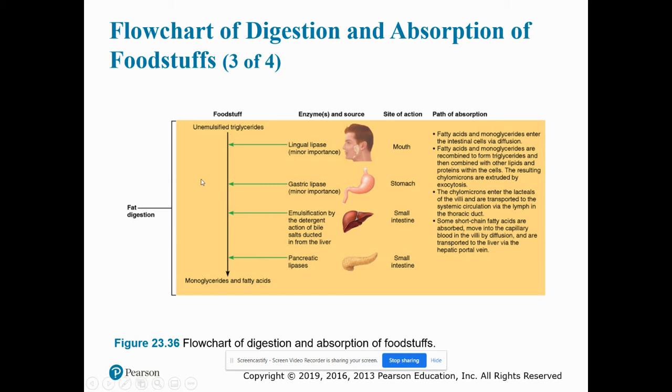So we have emulsified triglycerides. Starts off in the mouth, sort of. Minor importance, lingual lipase. Then we have gastric lipase, also plays a minor importance. And then when we get to the small intestine, this is where emulsification is going to occur by the action of bile. And then we end up all the way down. Here we are. So we start off with unemulsified triglycerides. We end up with monoglycerides and fatty acids.